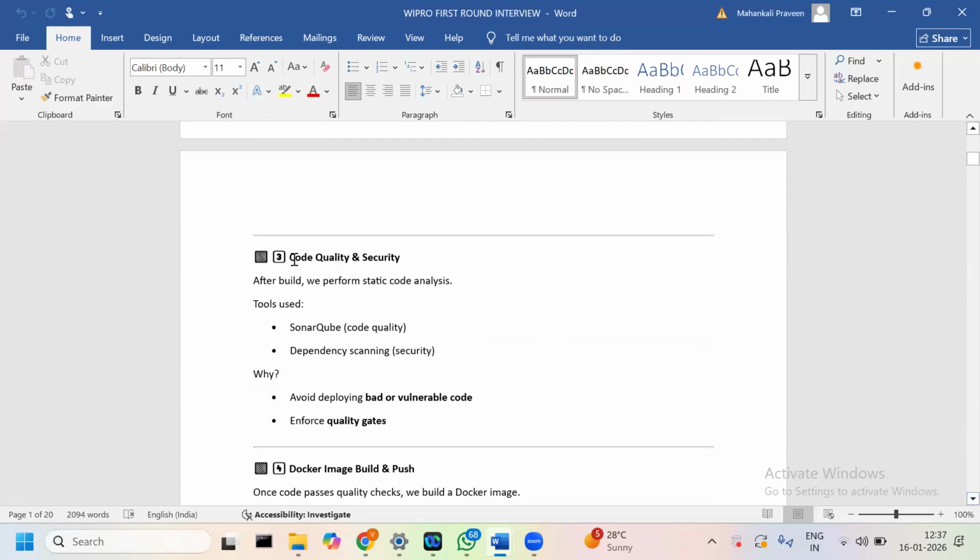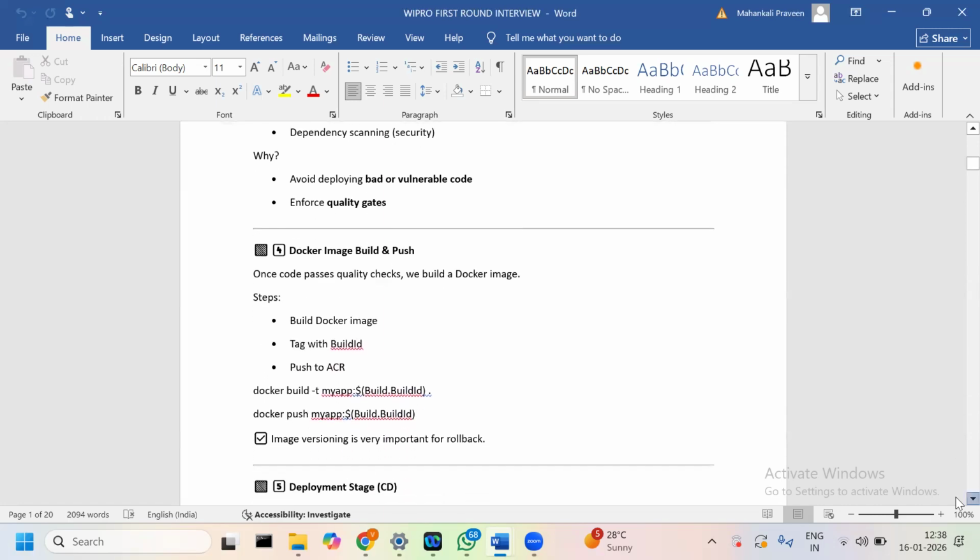Then the third stage is code quality and security. After the build, we perform static code analysis. We are using SonarQube to check the code quality and scan the dependencies. That is why we do static code analysis: it avoids deploying bad or vulnerable code, enforces the quality gates, and maintains the quality gate. We need to identify duplicates and vulnerabilities before deployment.